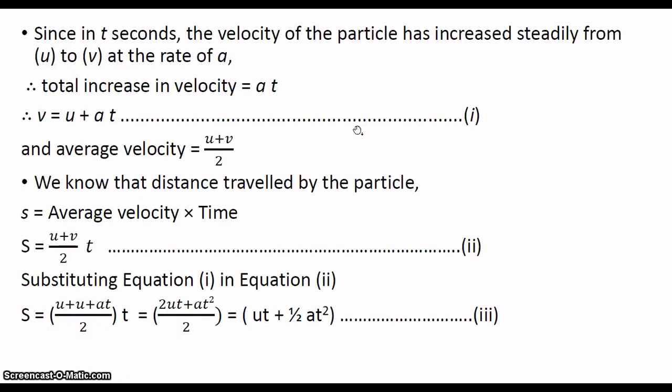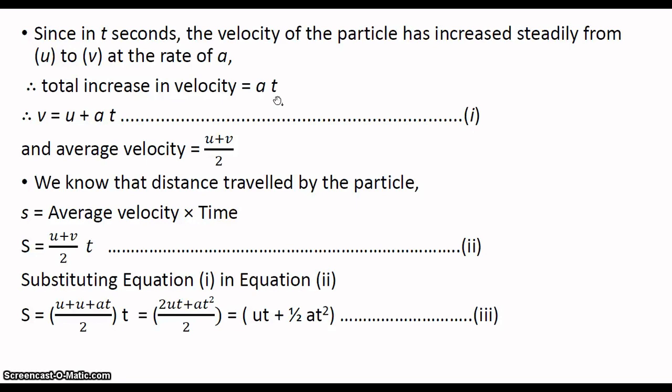Next, after t seconds, the velocity of the particle may be increased from u to v, because u is the initial velocity and v is the final velocity. Therefore, the total increase of velocity is equal to a multiplied by t, because after t seconds there is a uniform change in the velocity, so the acceleration is the change in velocity with respect to time.